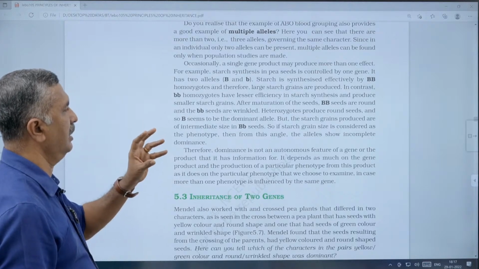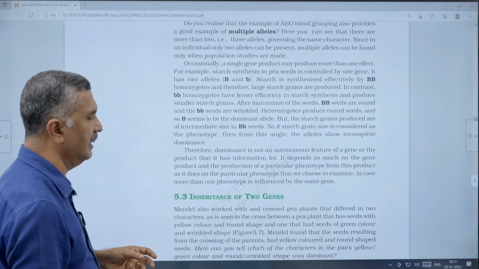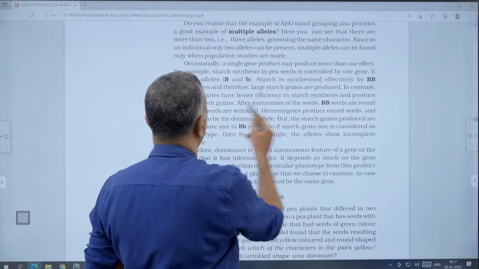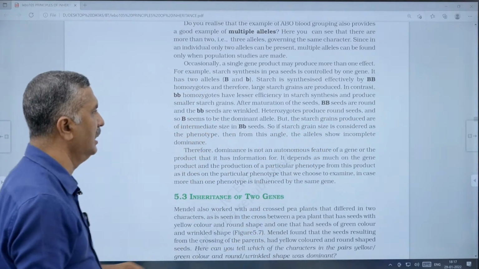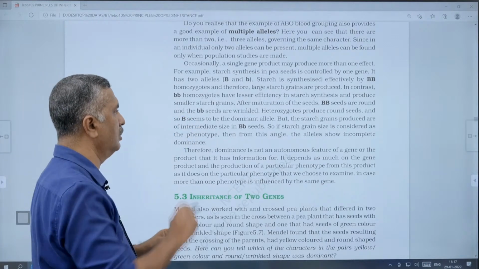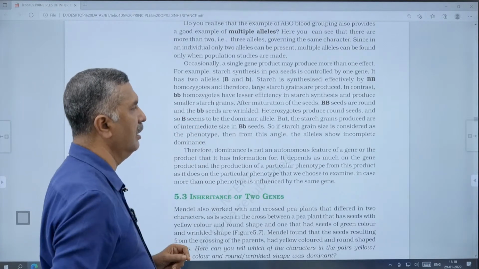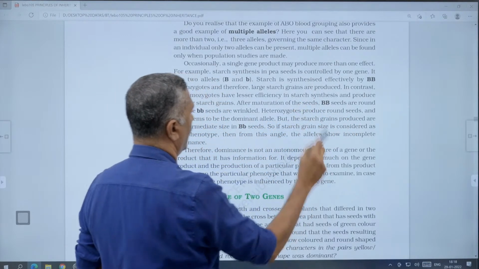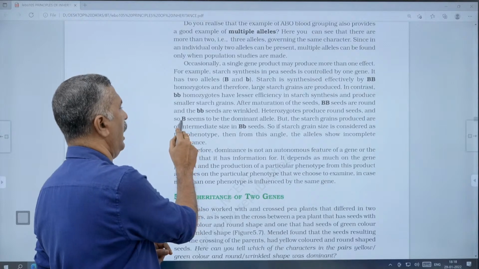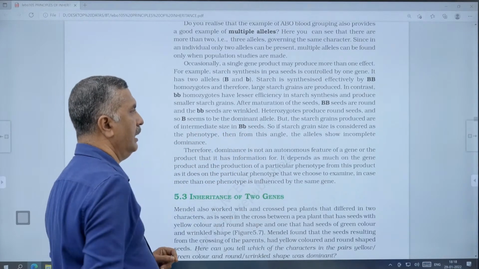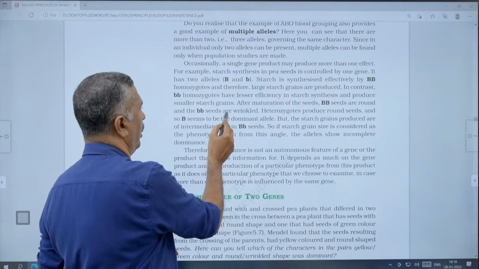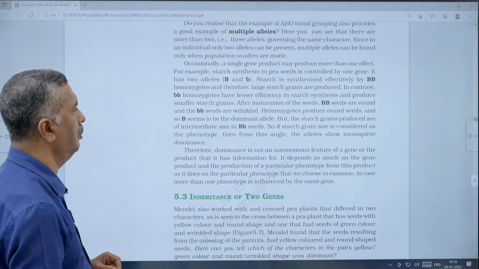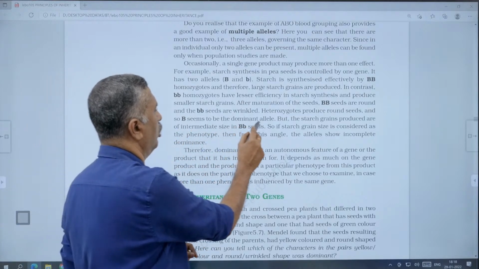After starch grain synthesis and maturation of the seeds, capital B seeds are round, and small b seeds will be wrinkled. Heterozygotes, capital B small b, will also produce round seeds. Here capital B seems to be the dominant allele.